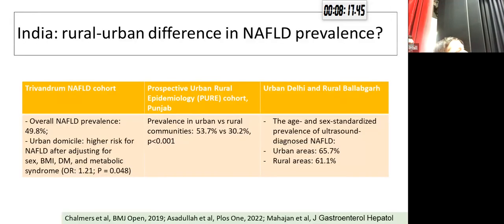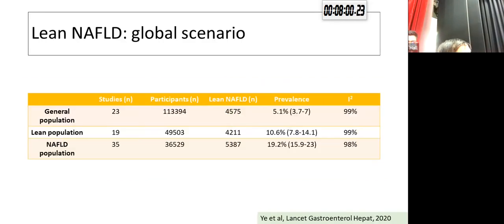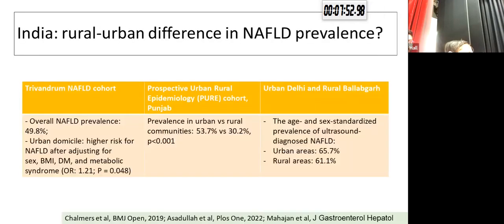The caveat with this is that this is a meta-analysis that has looked at different studies. There are very few studies that have looked at urban and rural populations simultaneously, that is, in the same study. Those studies are very few. So we have the Trivandrum NAFLD cohort, which was published in BMJ Open a few years back. What they found is that in the whole district of Trivandrum, the NAFLD prevalence was around 50%, and urban domicile had a higher risk of having NAFLD after adjusting for various confounders.